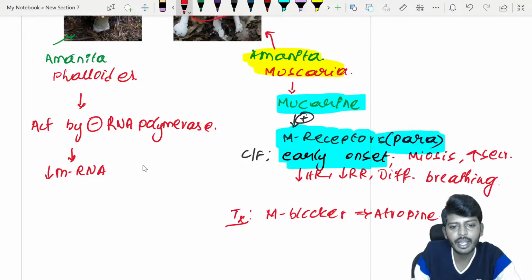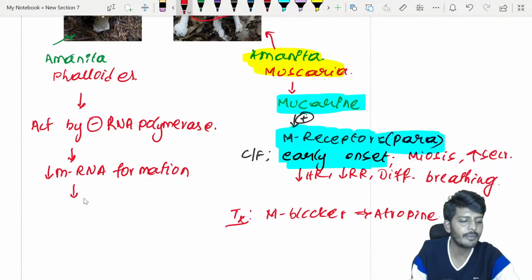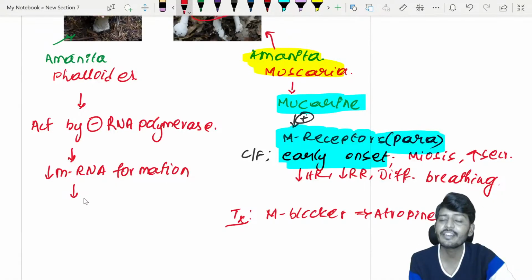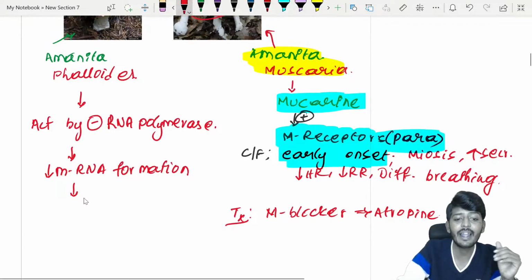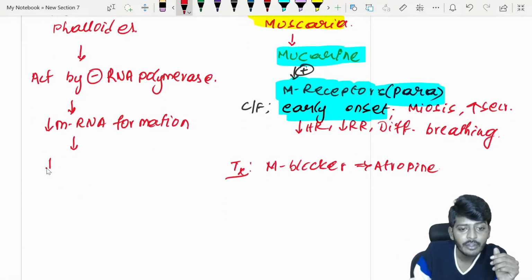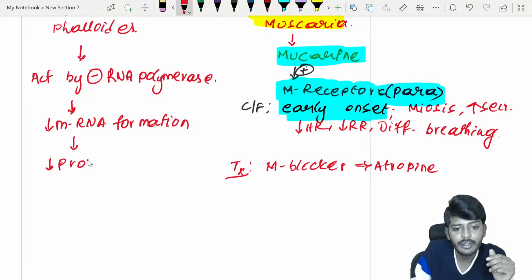What formation is reduced? mRNA formation will be reduced. mRNA is what type of RNA? Messenger RNA. So we don't have messenger RNA formation. If messenger RNA formation is decreased, that will lead to a decrease of protein synthesis.